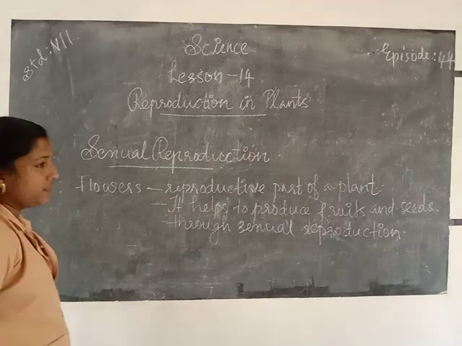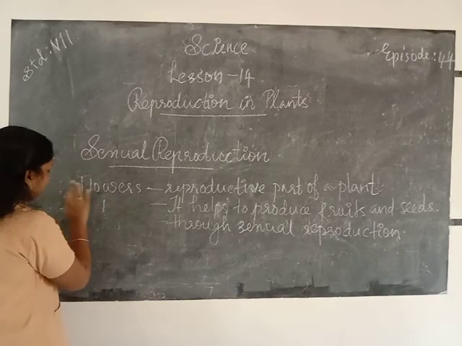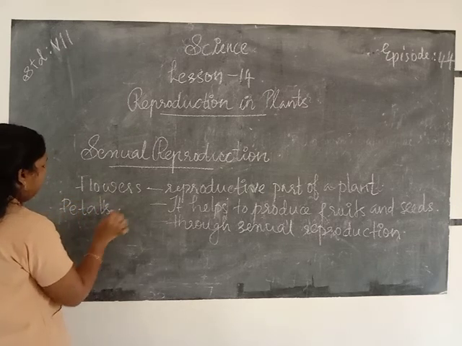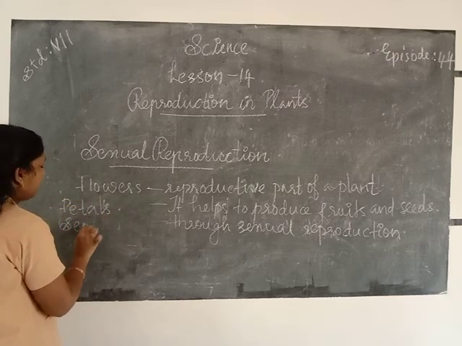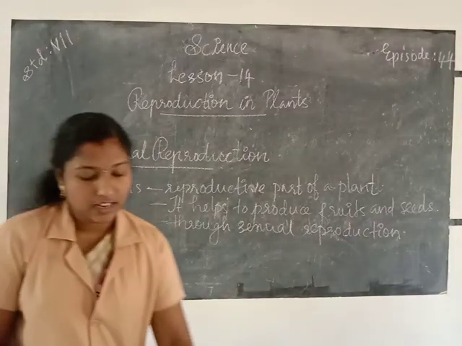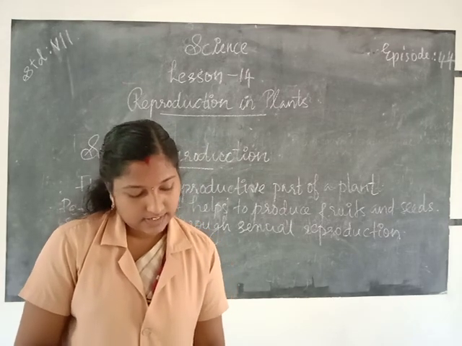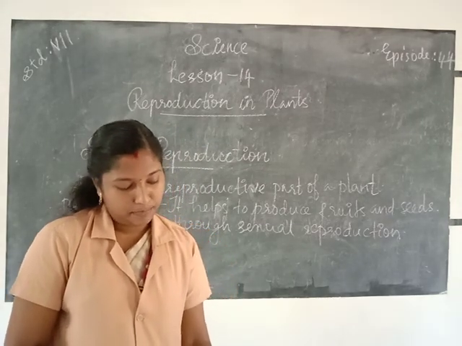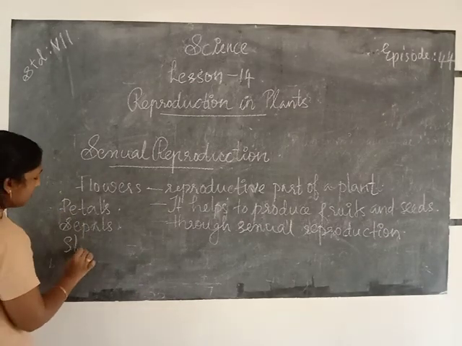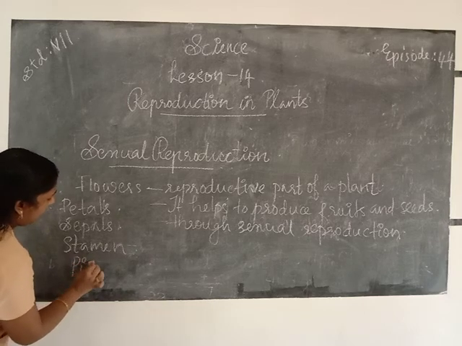Yes, the different parts of a flower are petals, sepals, stamen and pistil.